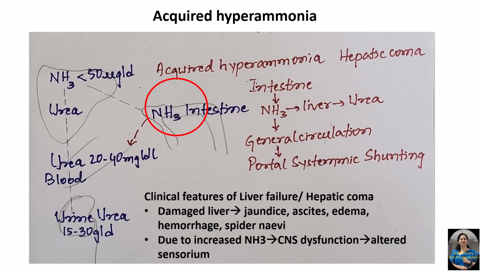Hemorrhage occurs because of decreased or defective synthesis of the clotting factors. Spider nevi are characteristic dilatation of the arterioles or capillaries in the skin due to decreased metabolism of estrogen in the liver. Next, because of increased ammonia, there is CNS dysfunction, and this results in altered sensorium, seizures, and encephalopathy. So this was about acquired hyperammonemia.